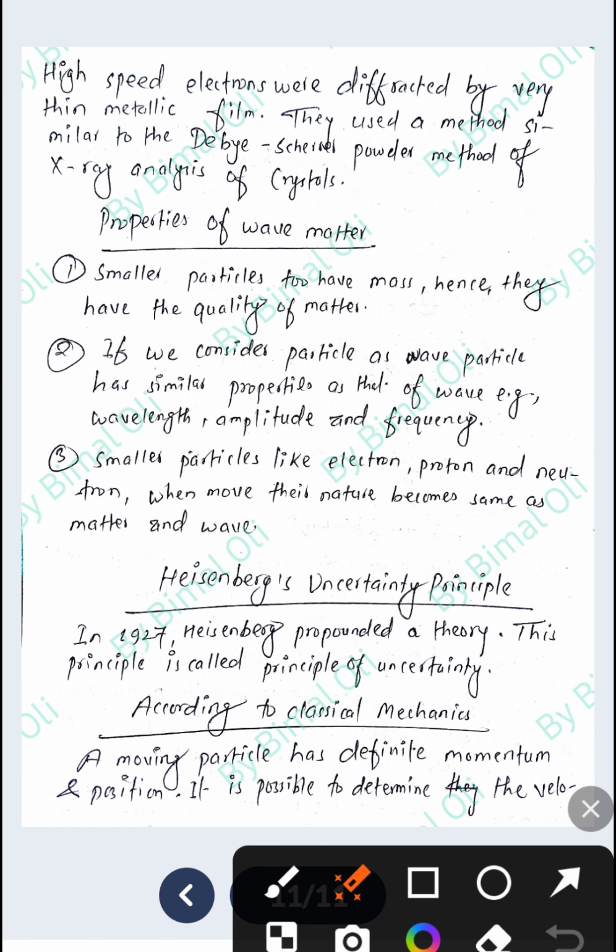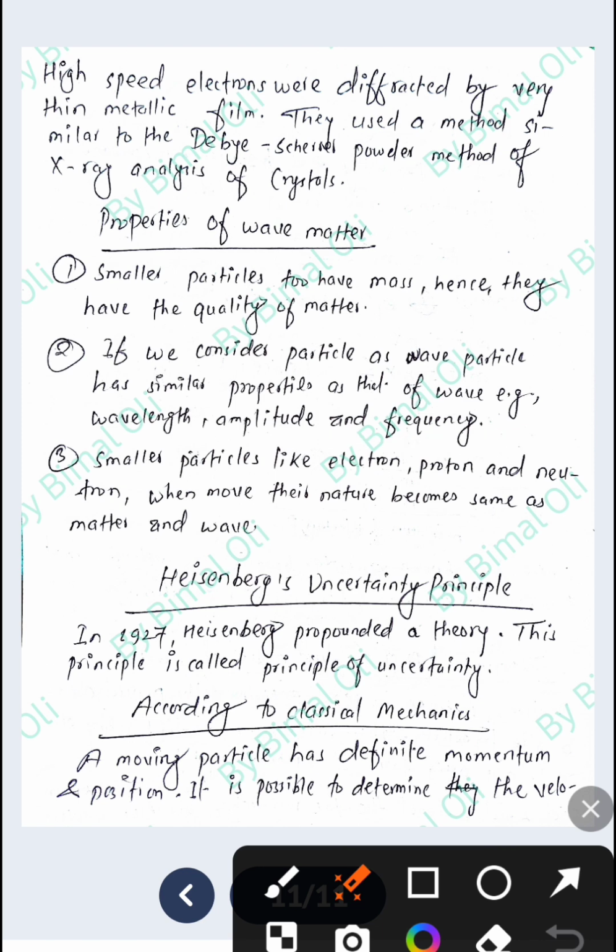Second point, if we consider a particle as a wave, the particle has similar properties as a wave, for example wavelength, amplitude and frequency. So like a wave, smaller particles show wavelength, amplitude and frequency. This point highlights the properties of a wave.